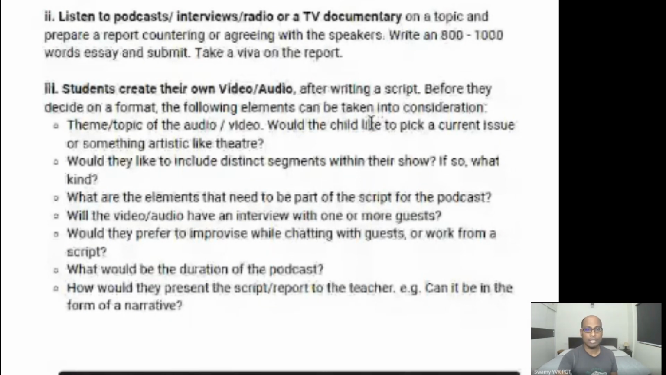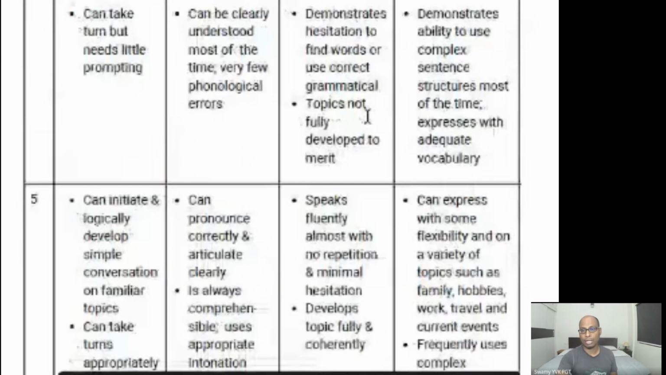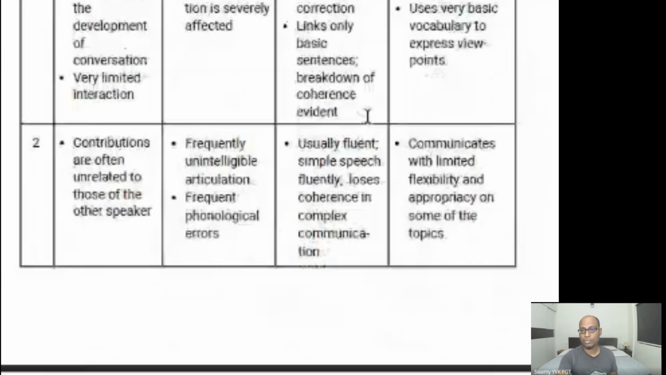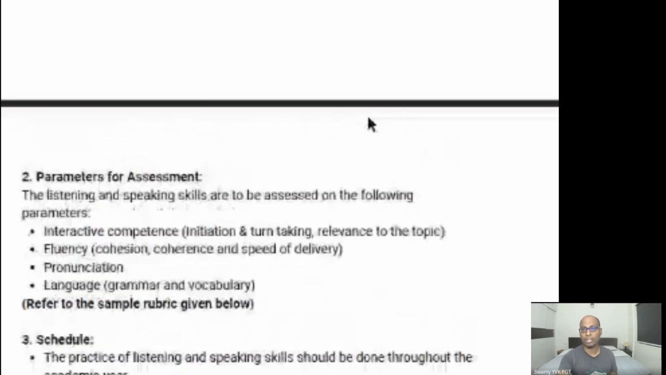Okay, so this is from my side. I'll share this PDF document in your class WhatsApp group so that you can go through the information and you can start preparing and doing this project. So if you have any questions, you can ask me.